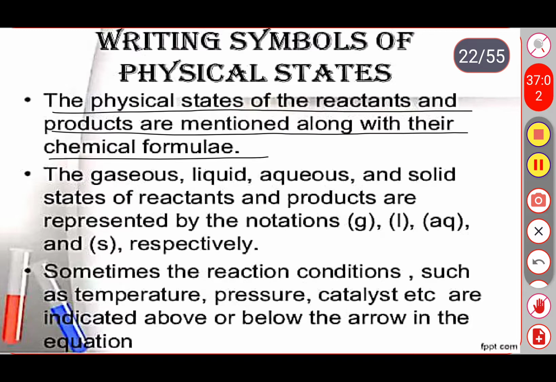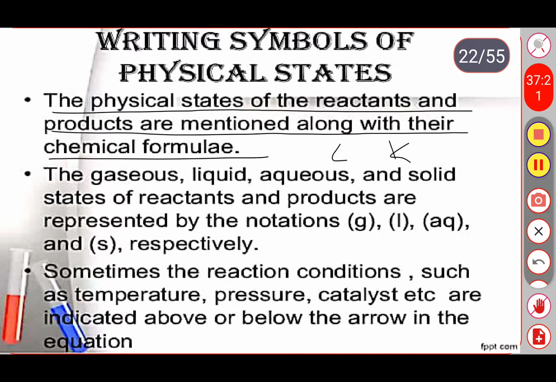Chemical formulas means we are using some specific symbols. For example, carbon is indicated with C, potassium with K, oxygen O, next one chlorine Cl, right? So these are some symbols. I think you already learnt in the previous classes, right?